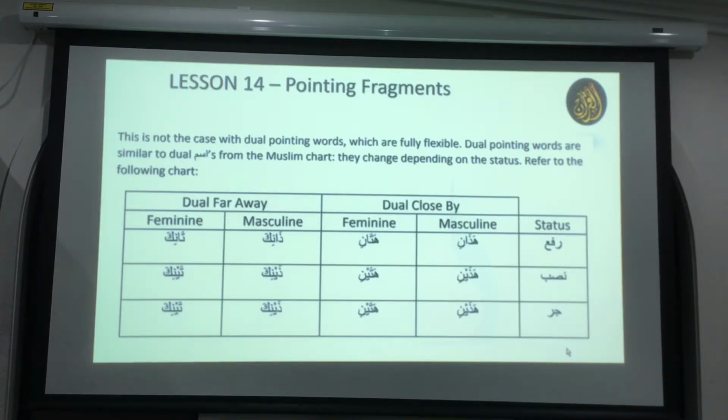Zainika, zainika. Okay. So this is so far no confusion. The next thing about pointing fragments to remember, and this is interesting. Any question? Anybody? No. Brother Manduri, okay? All good. Brother Shabir, okay?